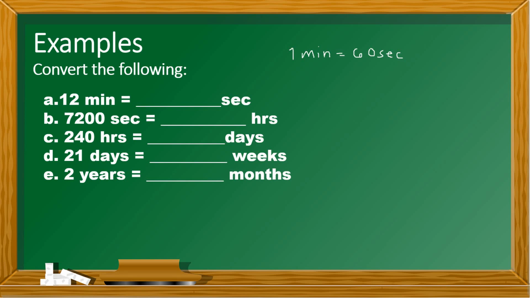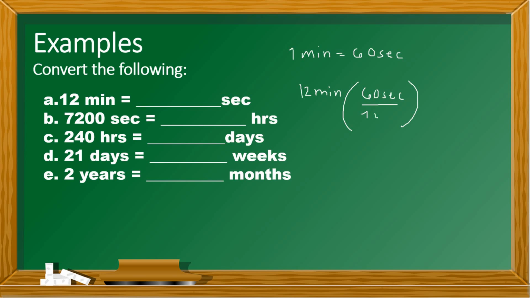Okay, so let's try to answer this. What we're going to do with 12 minutes is multiply that by 60 seconds over 1 minute.